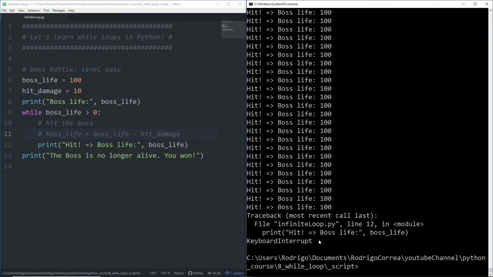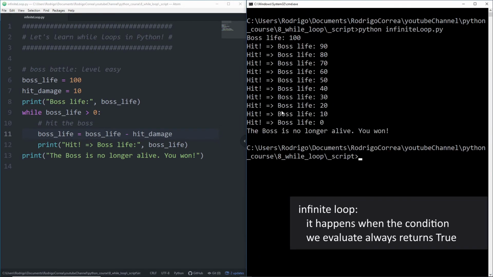What is the takeaway here? In order to avoid an infinite loop, we should do something inside that loop that eventually makes that test evaluate as false. In that case, what we did was decrementing boss life. Now, once you decrement boss life, there will be a time where boss life is 0, then that condition will return false. Now you no longer run into an infinite loop.